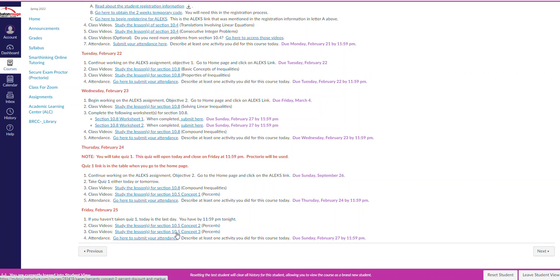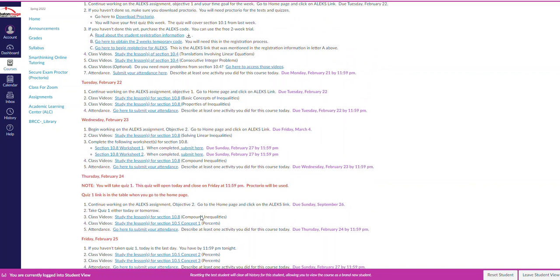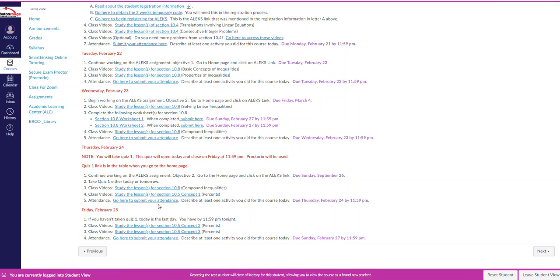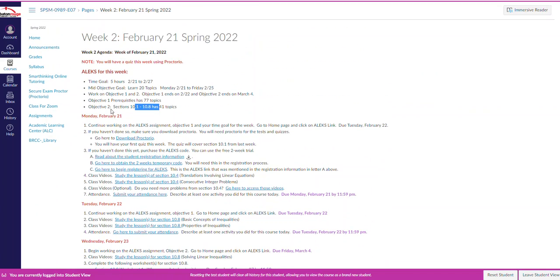Then section 10.5 is on percents. I don't have a worksheet on percents yet. I may give you one next week, but all I want you to do on Thursday and Friday is study those lessons, because when you go to ALEX, section 10.5 is in objective 2. That could be 1 or 2 of those topics that you see here. So it's very important that you study those lessons to help you with learning the topics in objective 2.